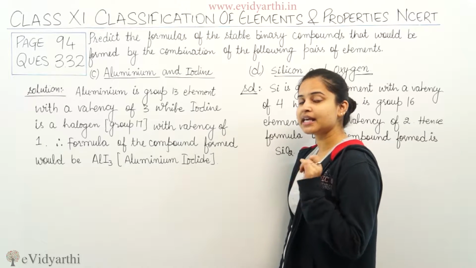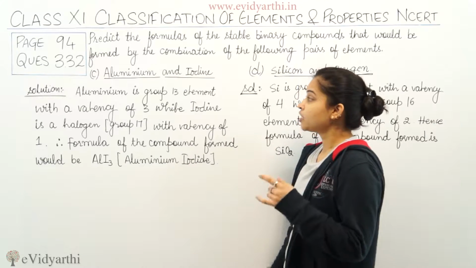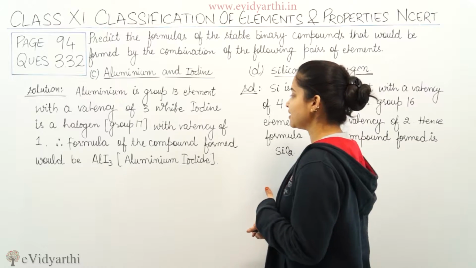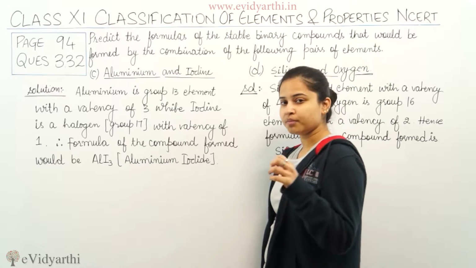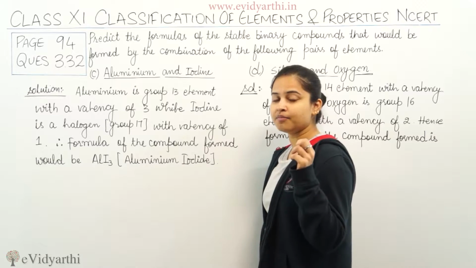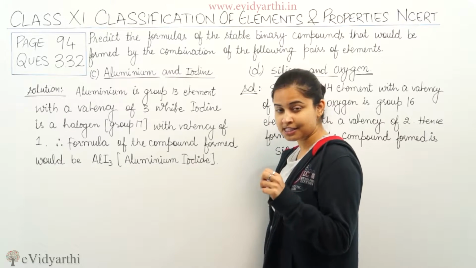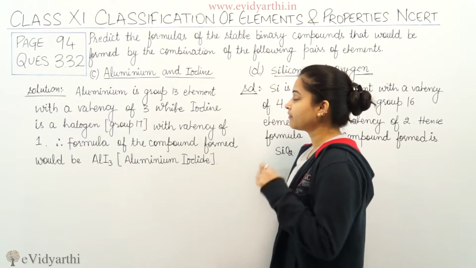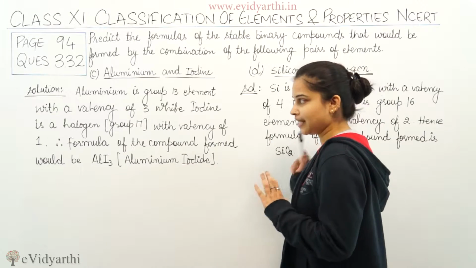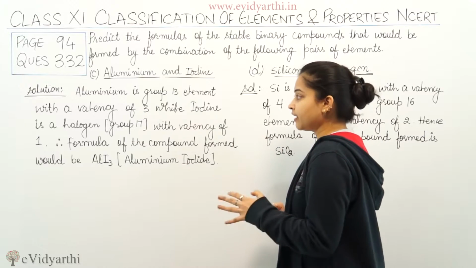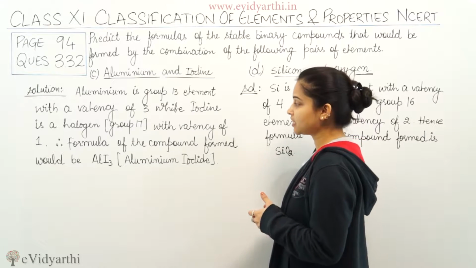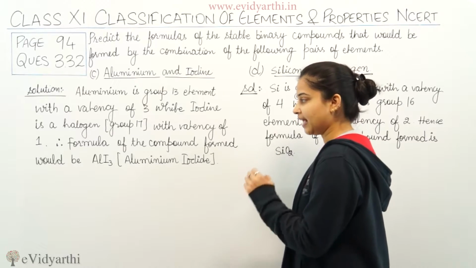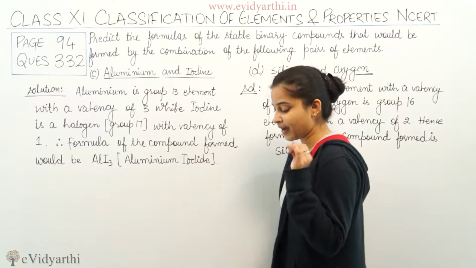So the valency is 8 - 7, which is equal to 1. So I can say that the valency of aluminium is 3 and the valency of iodine is 1. So by the combination, taking into regard the valencies of the two elements, the compound formed is AlI3. So aluminium is a group 13 element with a valency of 3, while iodine is a halogen, group 17, with a valency of 1. Therefore, the formula of the compound formed would be AlI3, which is aluminium iodide.